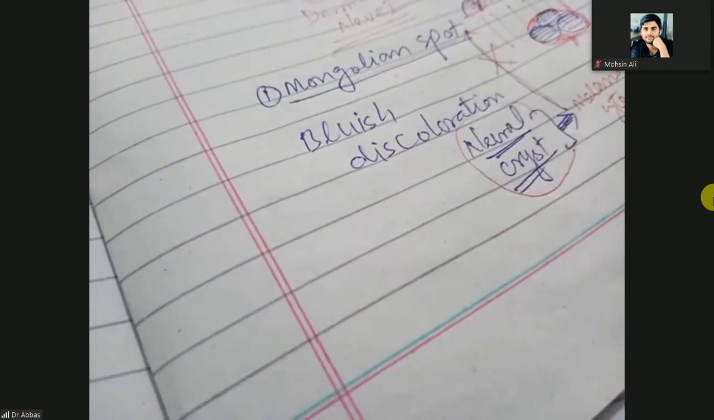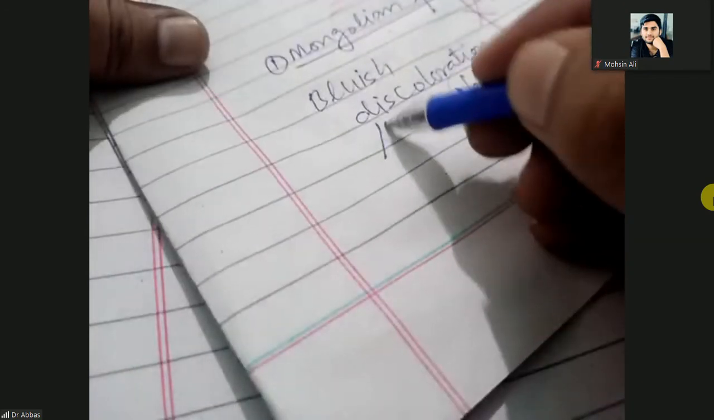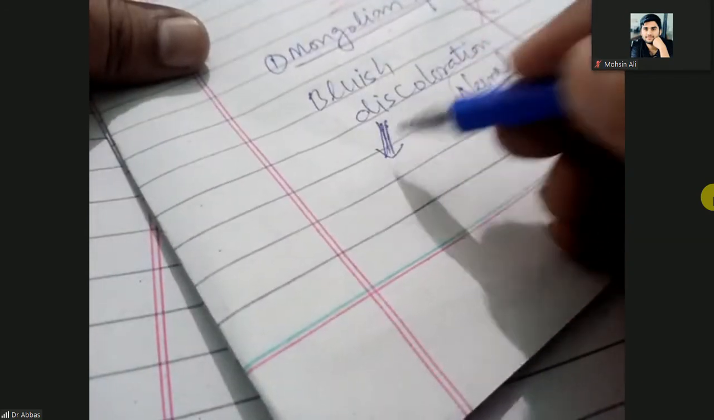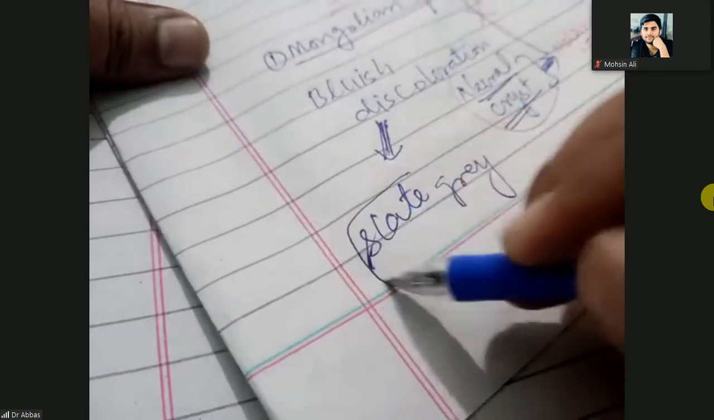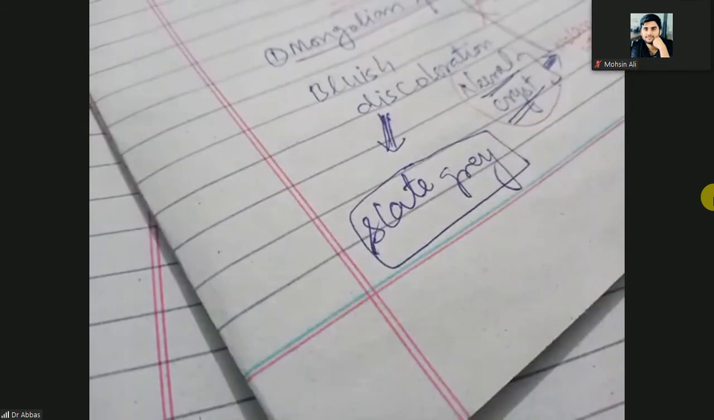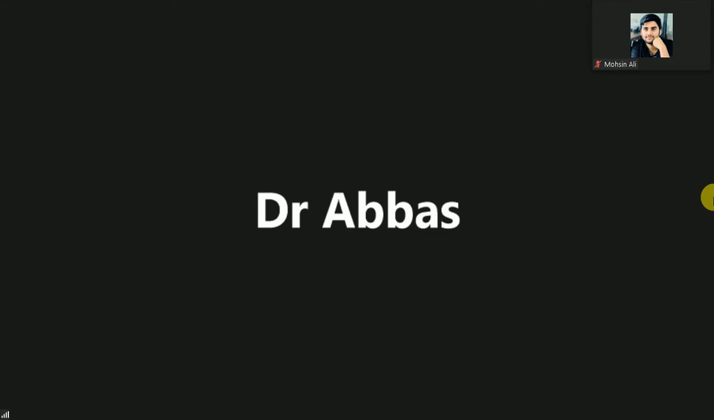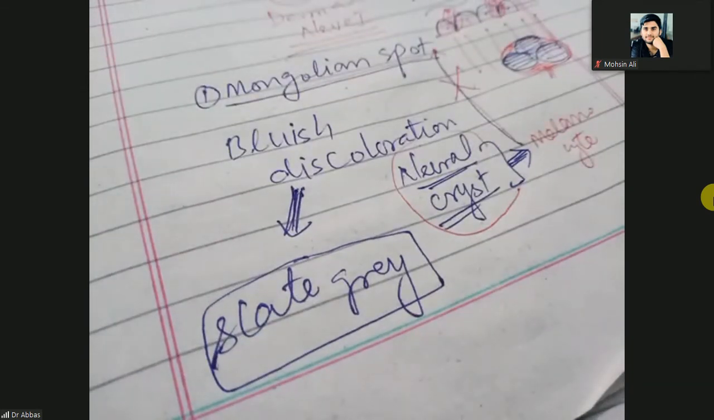In some books it is written as slate gray. Slate gray discoloration or the bluish discoloration of the newborn baby or the infants. Especially it is the birthmark, so it is present at the time of birth. So when at the time of birth you feel there is a bluish or slate gray discoloration, the site is important.